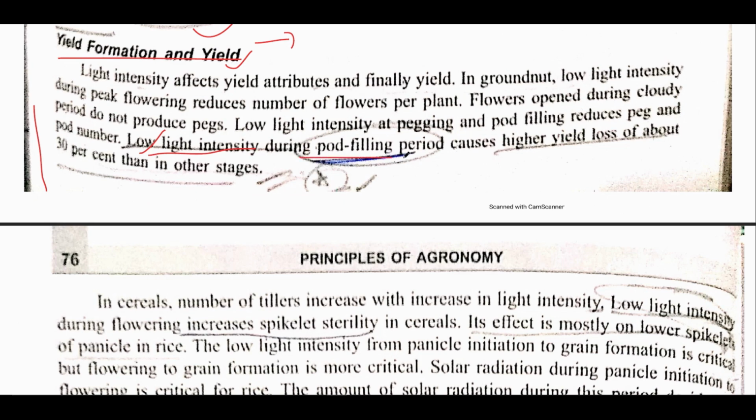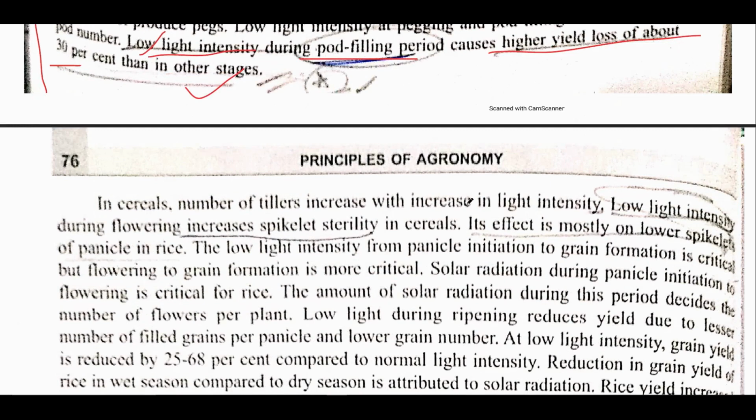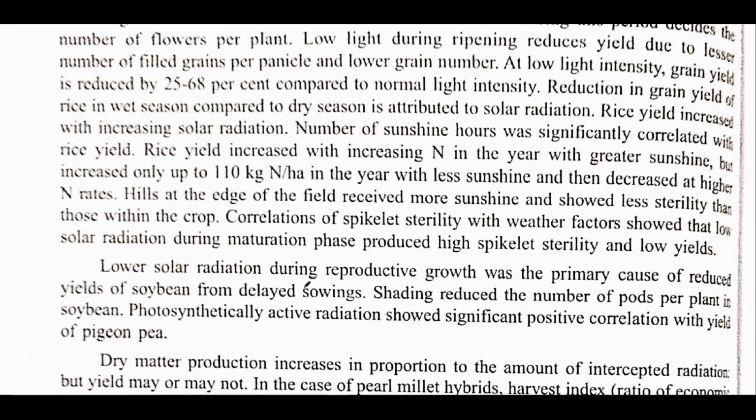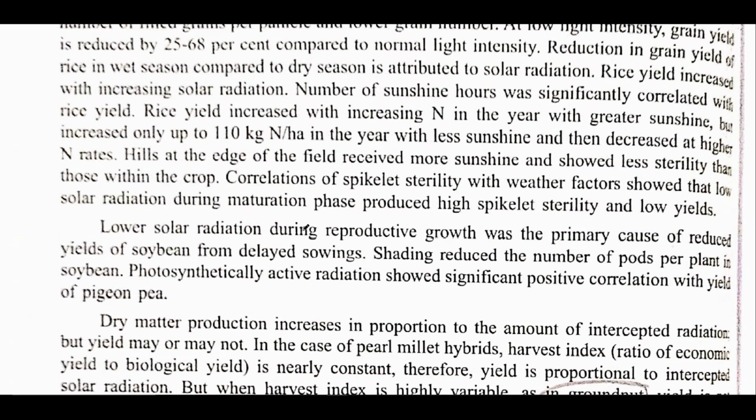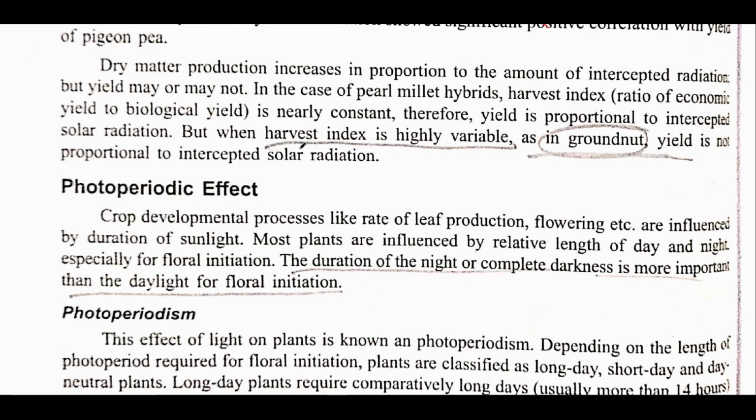Like low light intensity during the pod filling period causes a higher yield loss of about 30% than other stages. Same in the case of cereals, during flowering lower light intensity increases spikelet sterility. See, basically it is all mentioned what I have told you just now. If you just remember the critical stages of the crop, you can skip all this. Now an important thing is that groundnut is a crop that has a variable harvest index. Just remember that variable harvest index is of groundnut, while the most stable harvest index is of pearl millet.